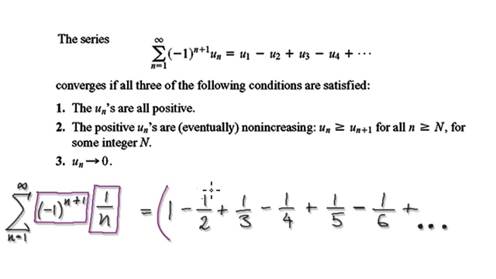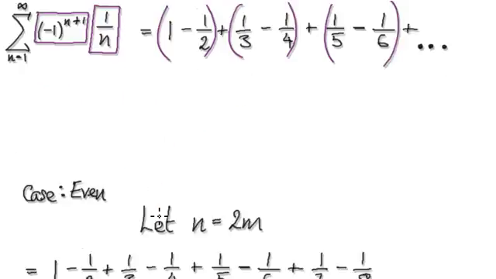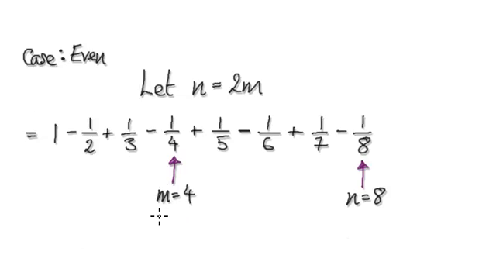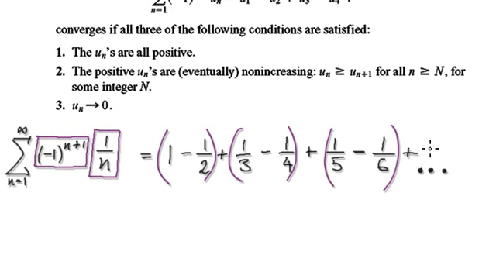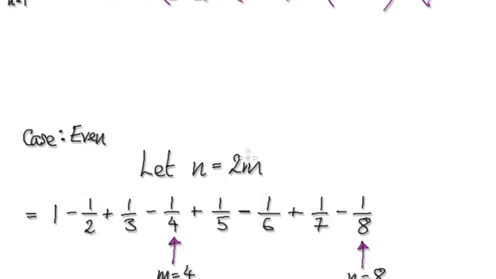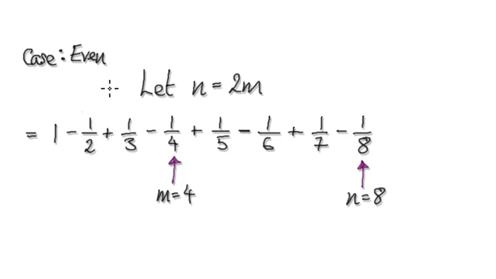So the first one would be us looking at it like this. But for us to do it like this, we need an even amount of terms. You can't really look at an odd amount. So if you have one term here, let's say 1/7, then in order for us to use this technique, we need to look at an even amount because they're being paired up. So let's look at a case where it's an even amount.